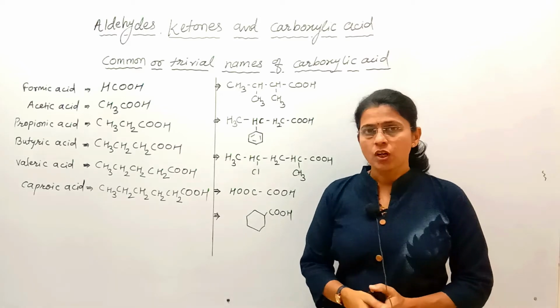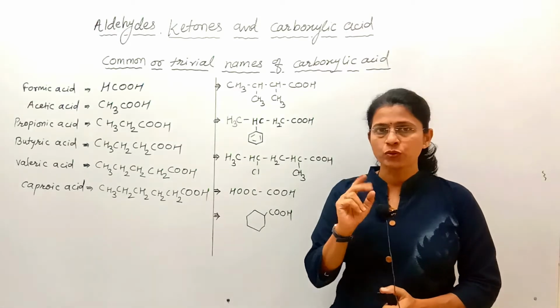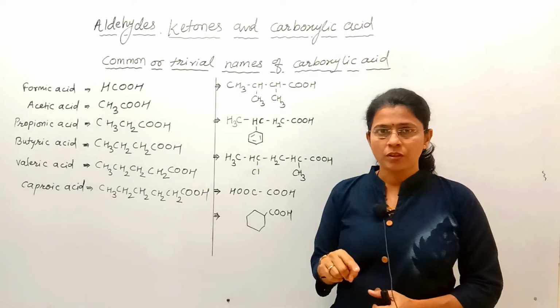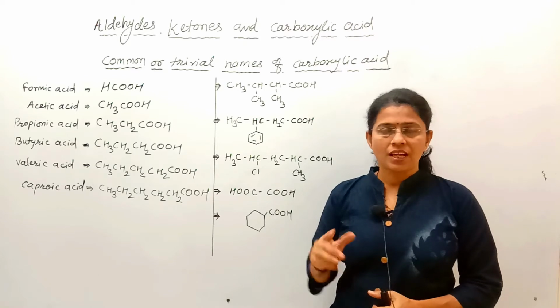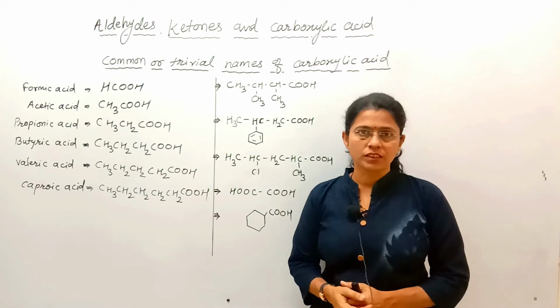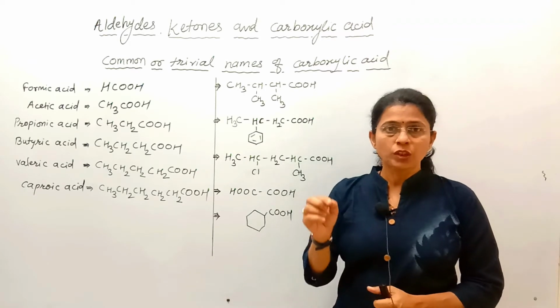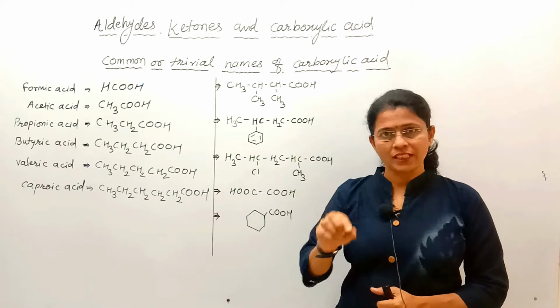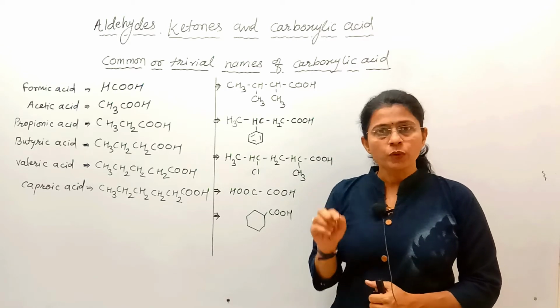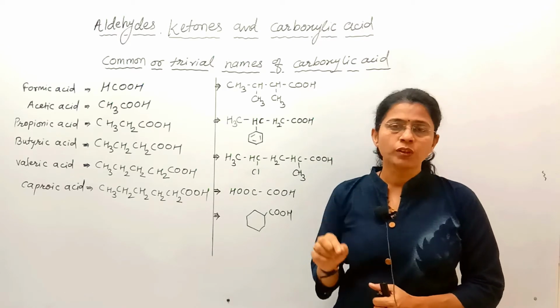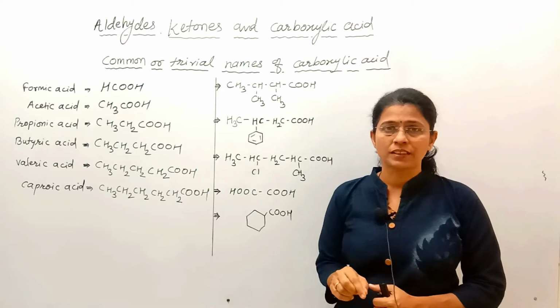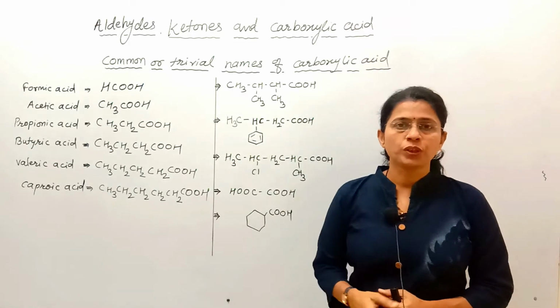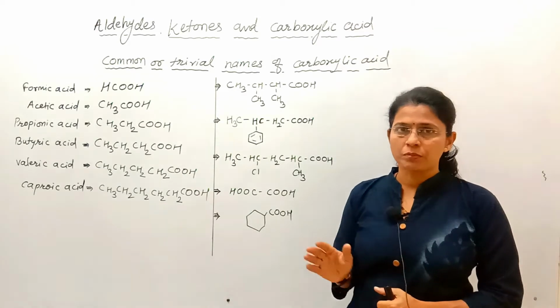Friends, you know that organic compounds are named in two ways: common name or trivial name, and the other way is IUPAC name. The common names you must keep in mind, and IUPAC names are given on the basis of rules decided by the International Union of Pure and Applied Chemistry.